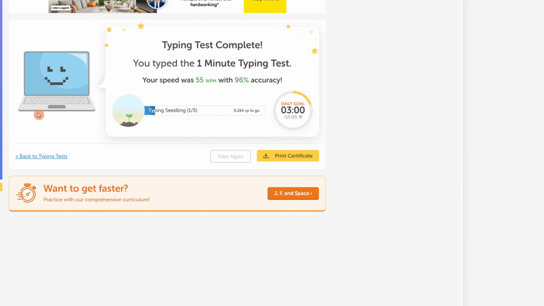Alright, here you can see I finished my 1 minute typing. So I have typed 55 words per minute with 96% accuracy. So this is my result, and even if you are a beginner, you can start typing from here, and that will surely improve your skill.